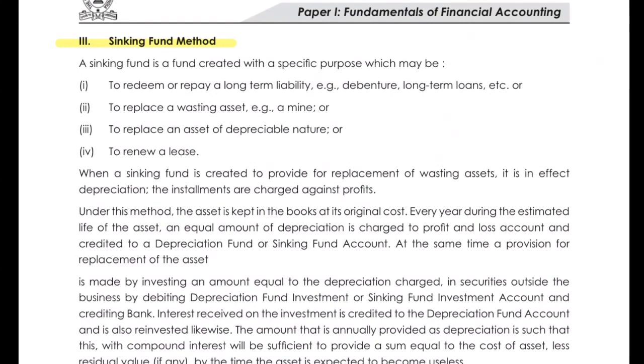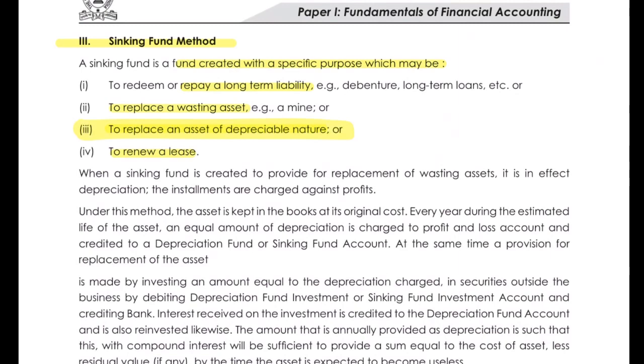A sinking fund is a fund created with a specific purpose, which may be to repay a long-term liability, to repay an asset, or to replace an asset of a depreciable nature, or to renew a lease. Right now we are understanding the depreciation part of it.